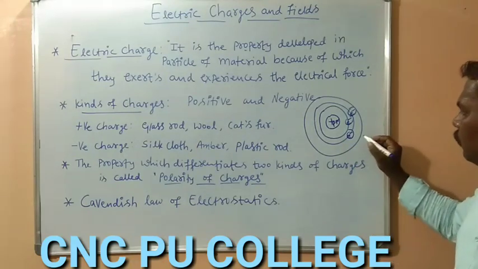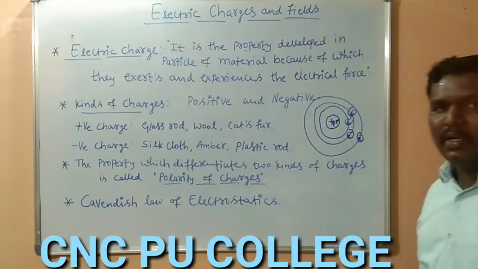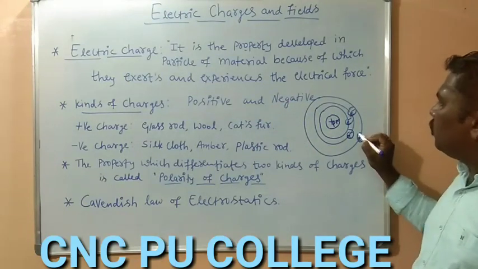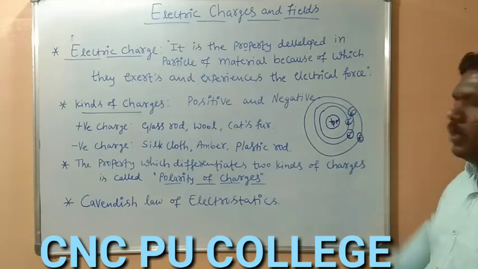So I am going to focus on the electron present in the outermost orbit, and we can observe the affinity of this outermost electron with the nucleus.